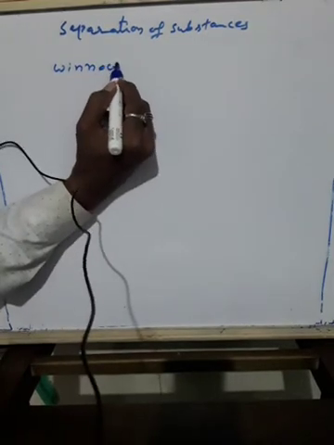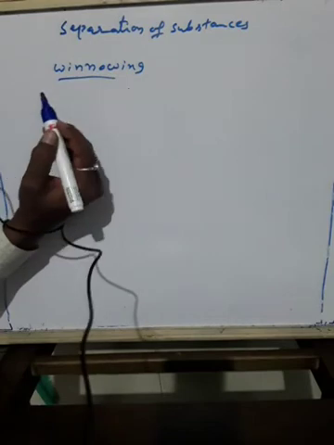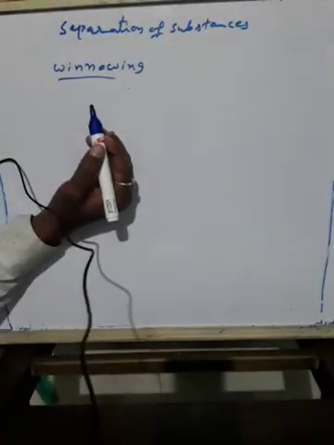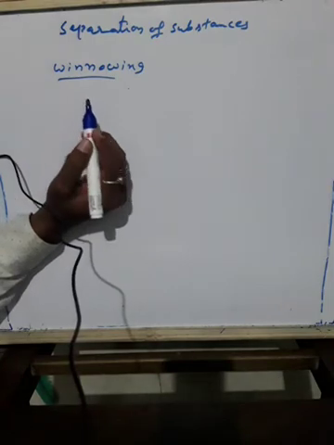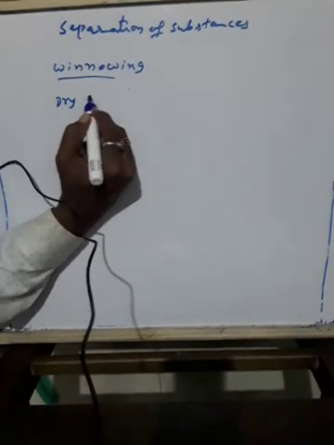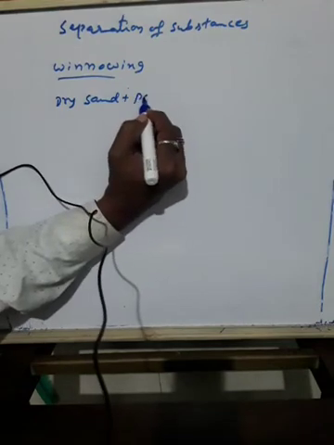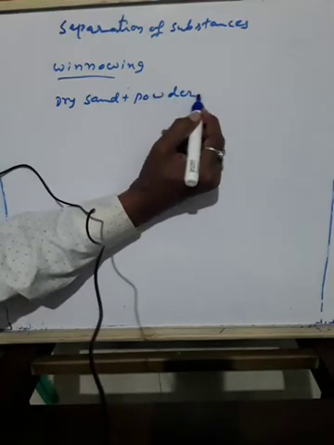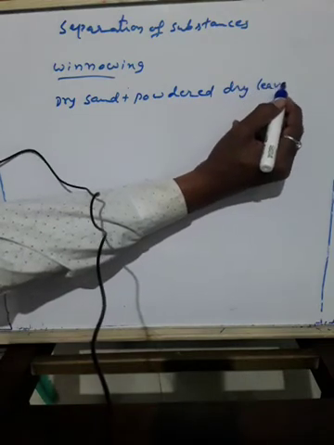Okay, so there is one simple activity. You might have seen this if you belong to villages, but still, I will explain it. What you do is make a mixture of dry sand with sawdust or powdered dry leaves. You take sand and you take powdered dry leaves. Okay.